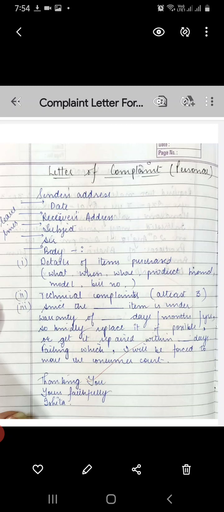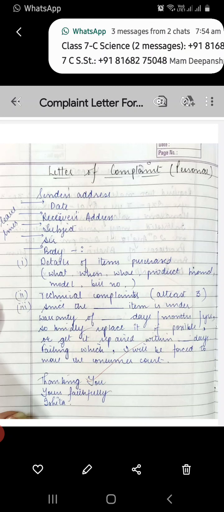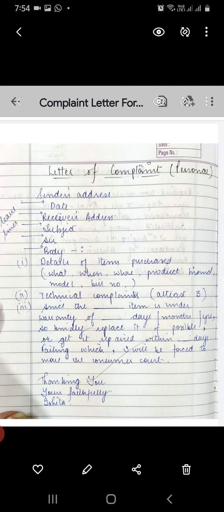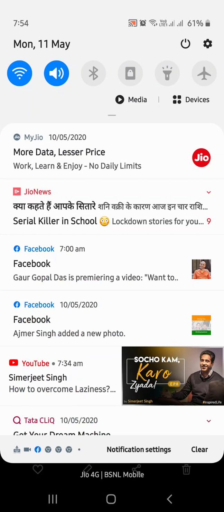Arrow का मतलब है आपने यहाँ एक space, एक gap, एक line छोड़नी है. So sender's address, then the date, then the receiver's address as usual, subject in capitals, then the salutation, sir, then comes your body.